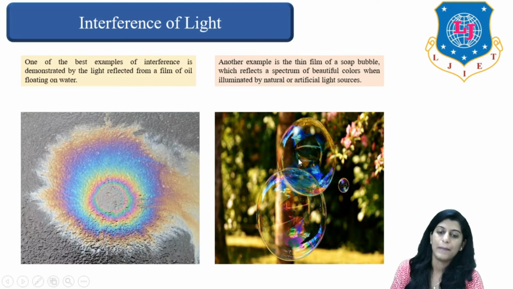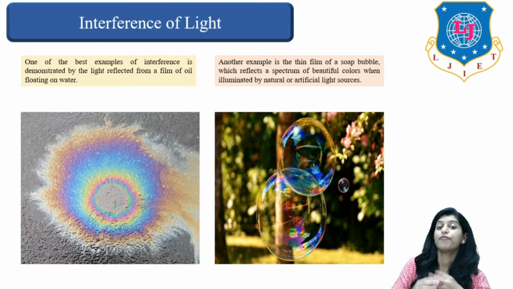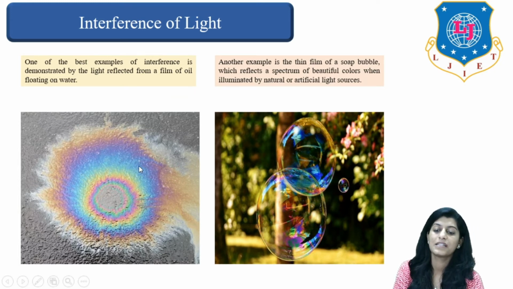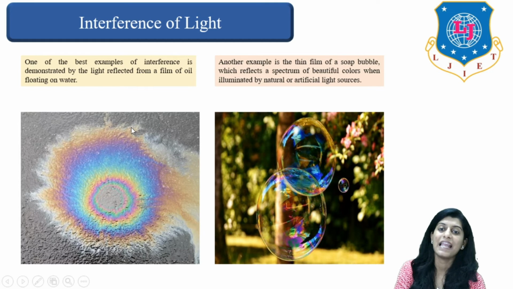One more example is the soap bubble. As we have already discussed, the thin film of a soap bubble reflects a spectrum of beautiful colors, right? All the colors are reflected due to the phenomenon of interference. So these are two examples. One is oil floating on water and another is a soap bubble. Both give you a daily life example of interference.